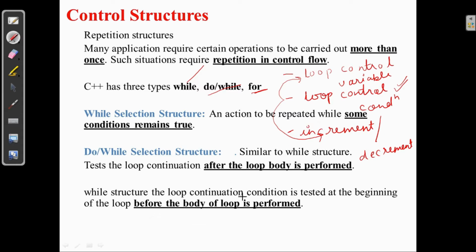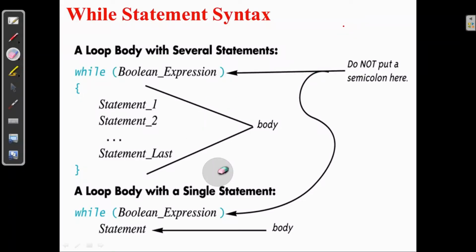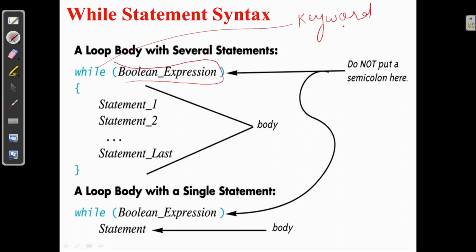In the while structure, the loop continuation condition is tested at the beginning of the loop, before the body of the loop is performed. So let's check how it works, starting with the body of the while repetition structure. While is a keyword. After while we give a Boolean expression, and until this expression is true, we will perform the body.